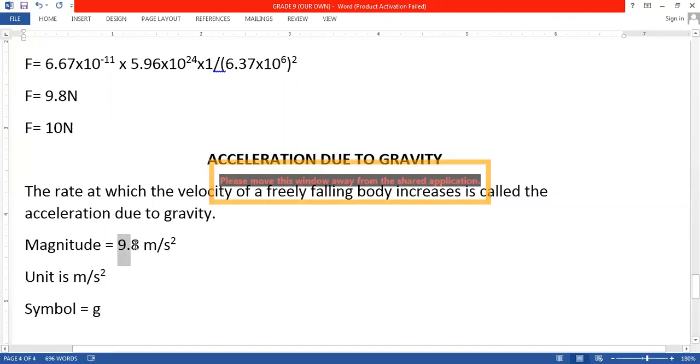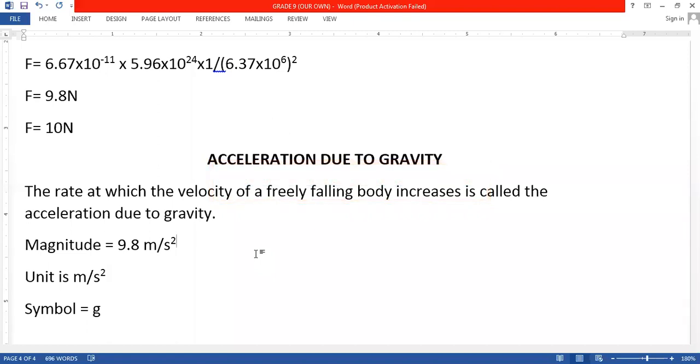And most of the time, we take the value as 10. All of you getting it, beta? Yes, sir. Very good. Copy it, beta.